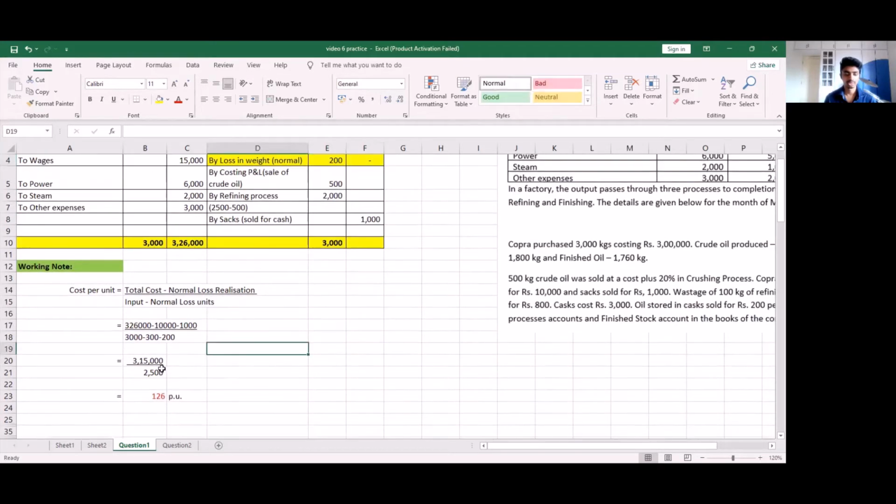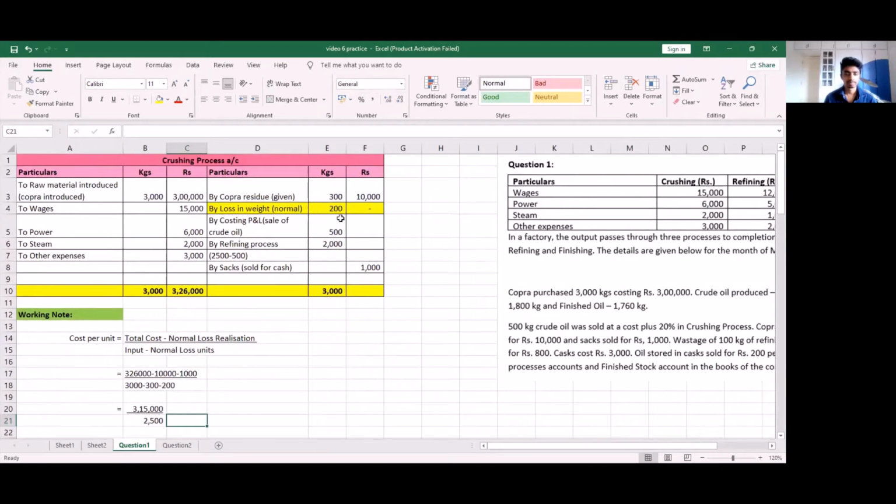So if you notice, the units we have here is 2500, which is the same as 2000 plus 500. So to calculate the cost for these two, we will take the units of only those two items. So by doing this, we get a cost per unit of 126.